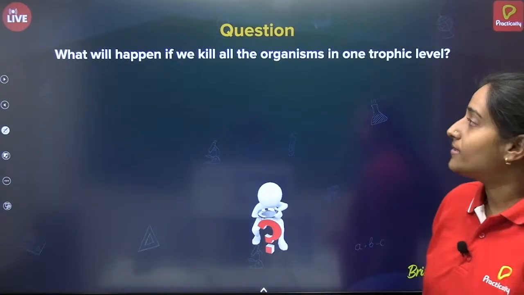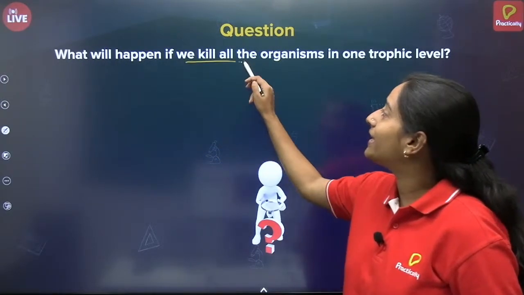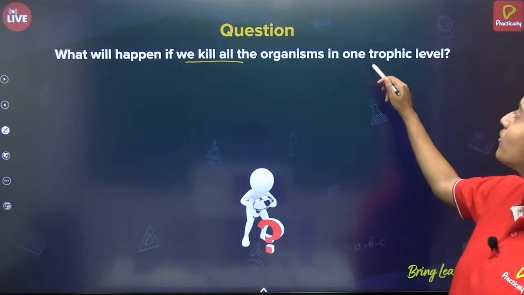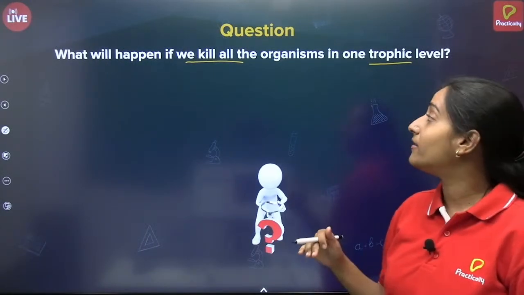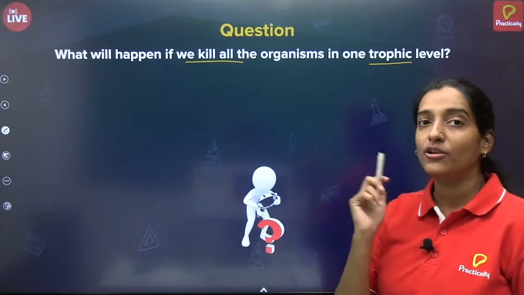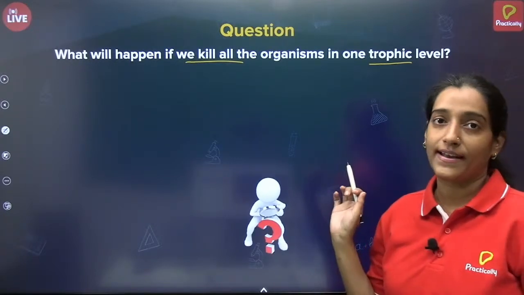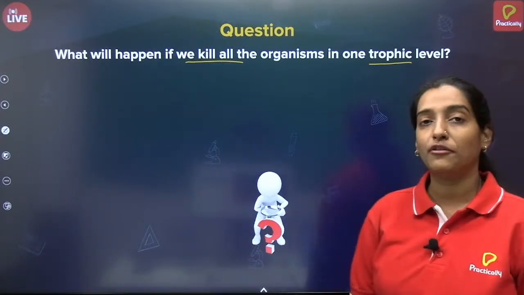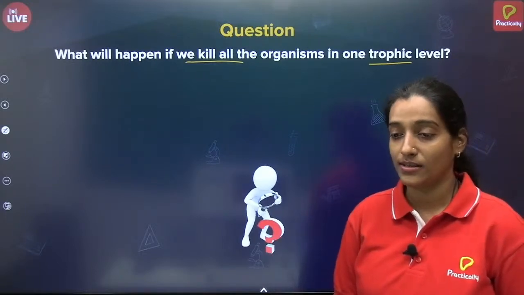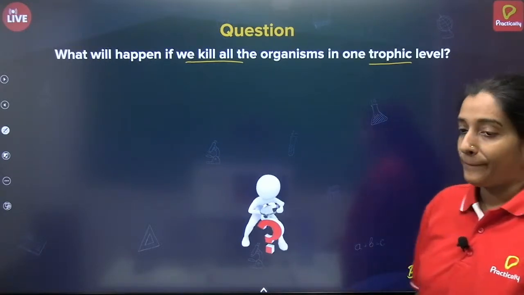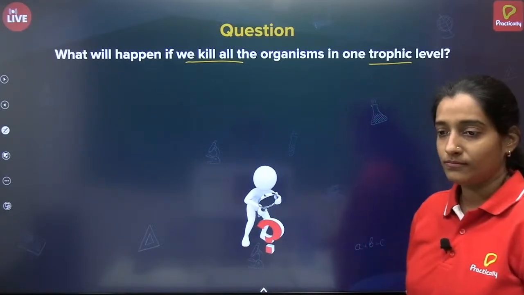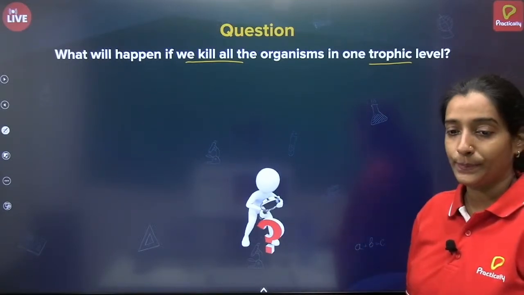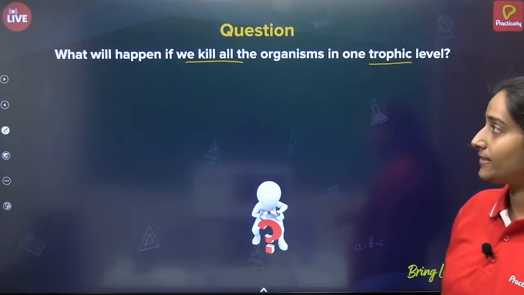So the question is, what will happen if we kill the organisms in one trophic level? Since we have seen there are different trophic levels, what will happen if, in one of the trophic levels, all the organisms are killed? I'll wait for a few seconds and see if someone can answer this. Okay, no one? Okay, let's see the answer.